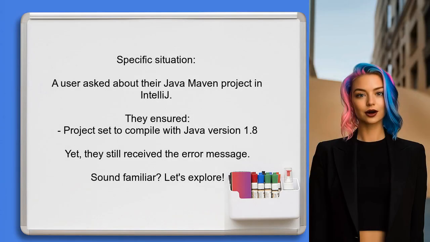Let's look at the specific situation. One user reached out with a question about their Java Maven project in IntelliJ. They ensured that their project was set to compile with Java version 1.8, but they still received that pesky error message. Sound familiar? Let's explore this together.